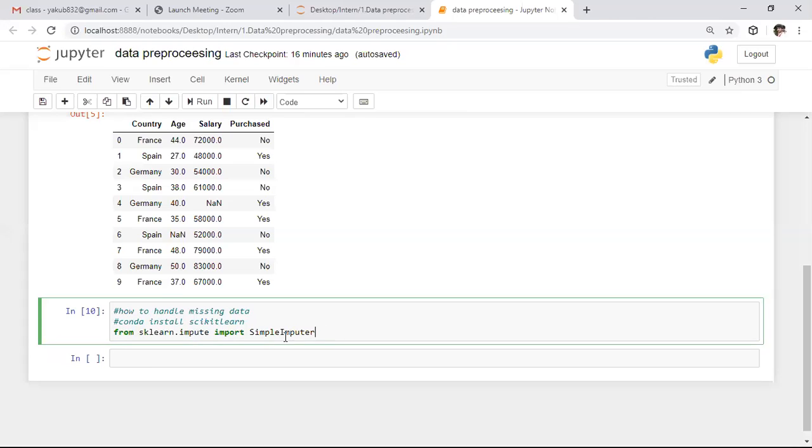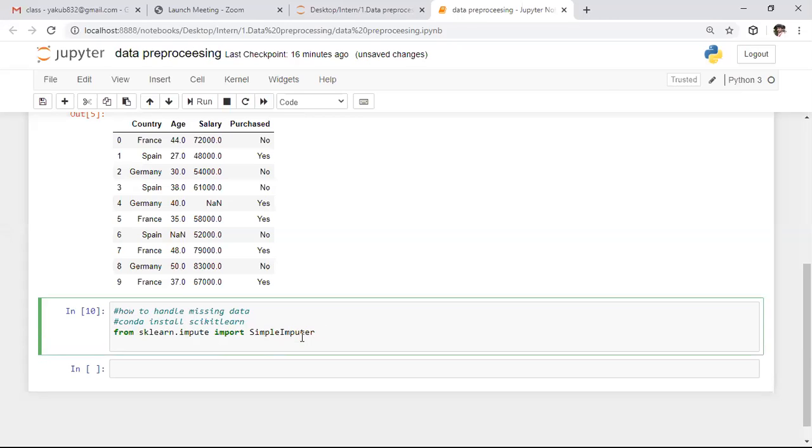Whenever you create a class with a specific class name, you need to create an object with that class name. I want to store that object in one variable, which I'm calling imputer. To create the object, you use the same class name, so here I'm creating the object using SimpleImputer.